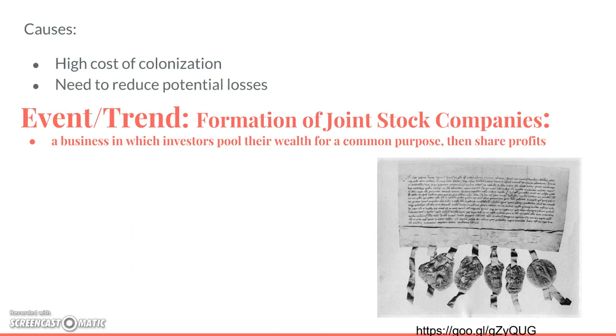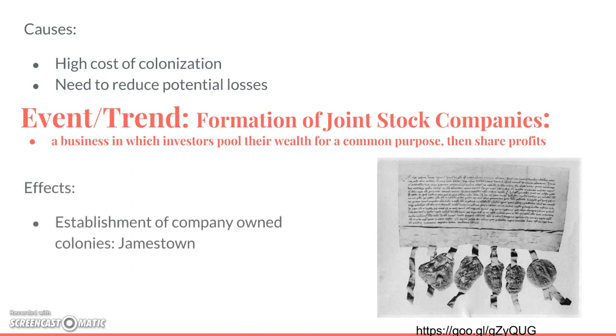Secondly, you would risk all this money by yourself if you were going to invest all alone in colonization. There would be a huge potential for a loss. If the colony didn't turn out well, you would lose a lot of money. So another cause that allowed the formation of joint stock companies was that people wanted to reduce their potential losses. They wanted to not lose so much money since it was so expensive.